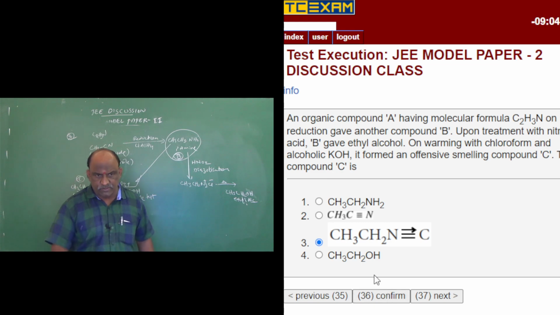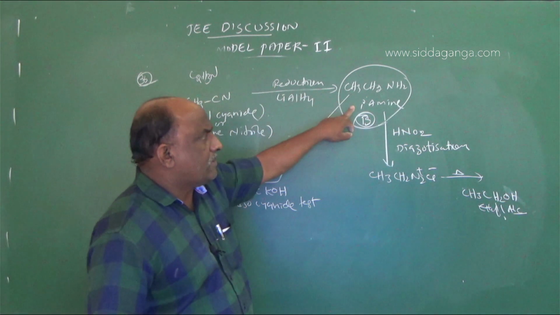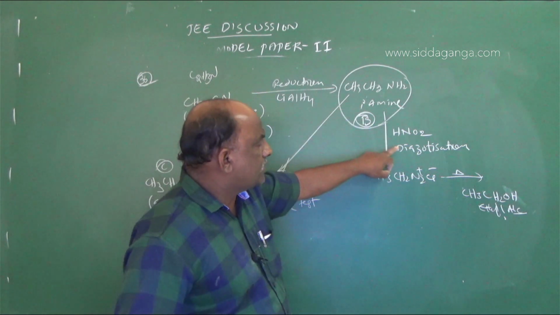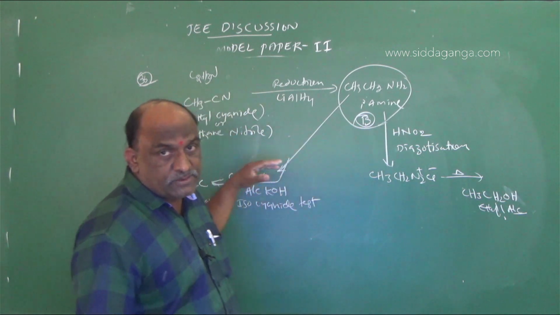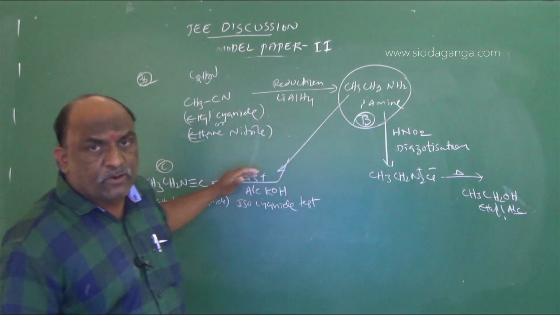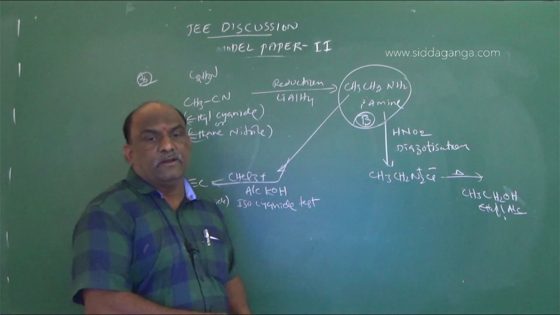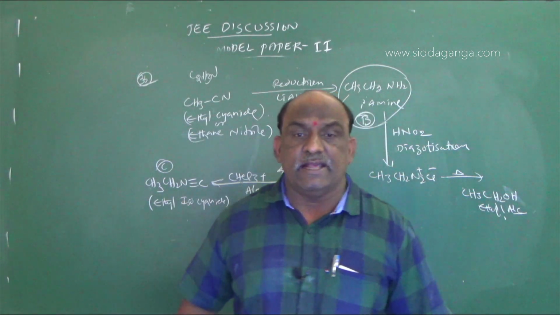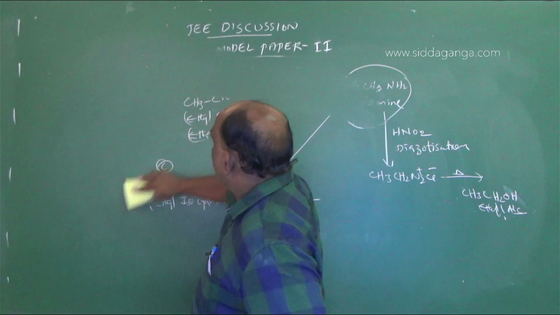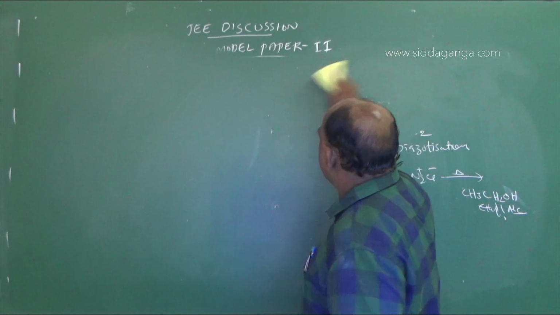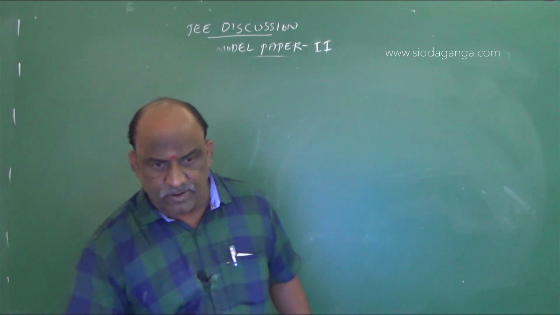That will be the right answer for question number 36. CH3CN on reduction gives primary amine. Primary amine undergoes diazotization to give diazonium chlorides, which are unstable and produce alcohols. Primary amines treated with chloroform and potassium hydroxide is the carbylamine or isocyanide test, which gives a foul, offensive smell, phenyl isocyanide, or here in this case ethyl isocyanide. So the right answer is ethyl isocyanide. Simple question, number 36. This type of question is very important, so utilize your skills to find the proper answer.